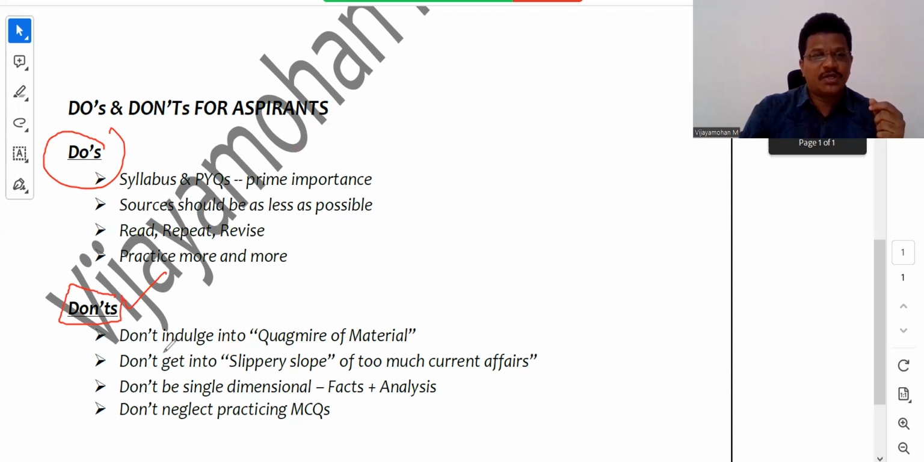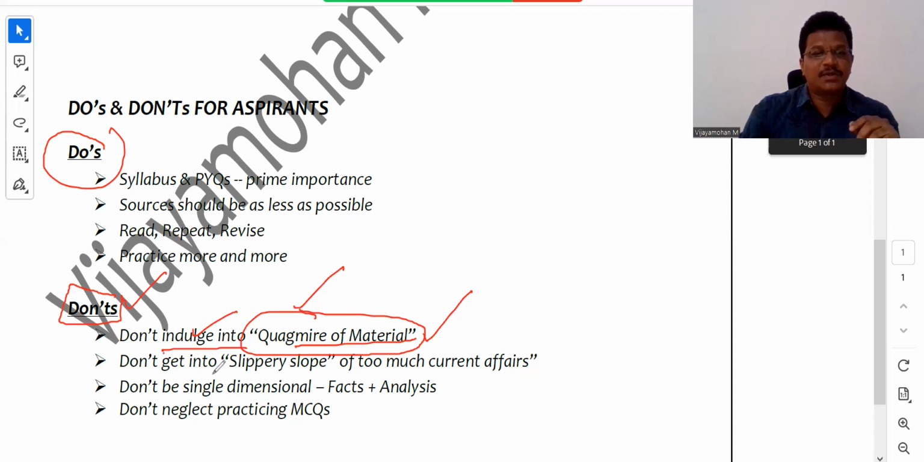So don't indulge in a quagmire of material. As I told you earlier, by keeping a number of books, reading half here, half there, a little here, a little there, it is not going to be of any use. So don't indulge in the material mess, right? Keep it simple, keep it straight, and just try to read, revise, practice, right?